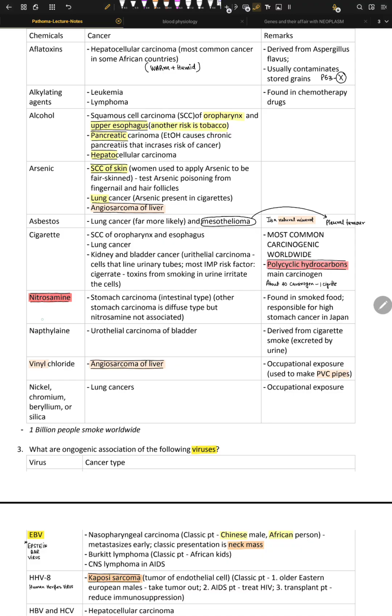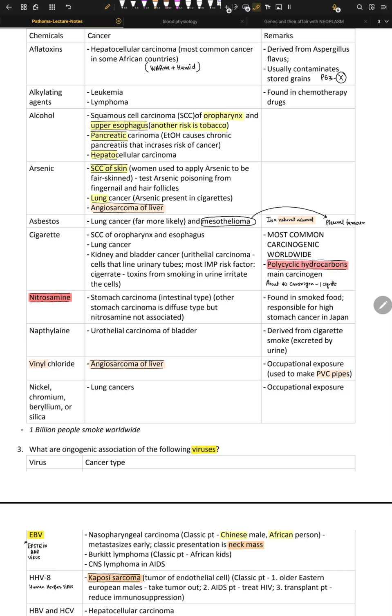Okay. Nitrosamine. The source is packed food, preserved food that is smoked, pickled, or salted meats. It's found in smoked food and is responsible for the high rate of stomach cancer in Japan because they love it. They love smoked fish every day. So this smoked fish, they love it, and you can actually get cancer from it. So stomach carcinoma is one of the very common types.